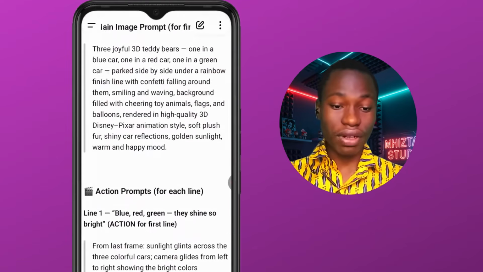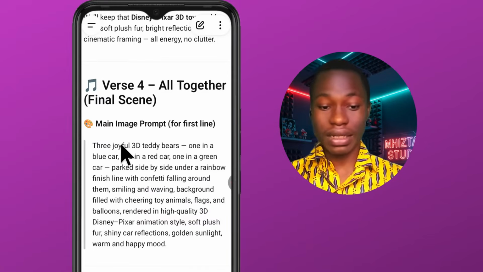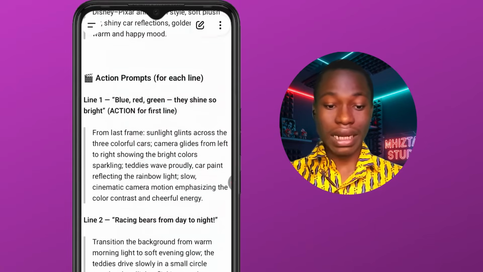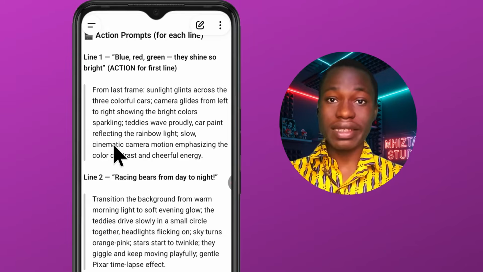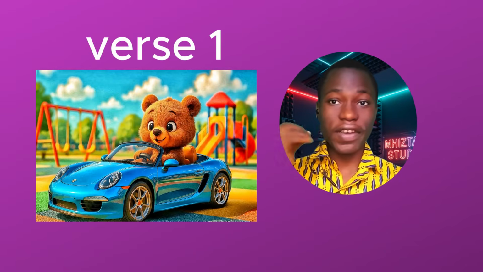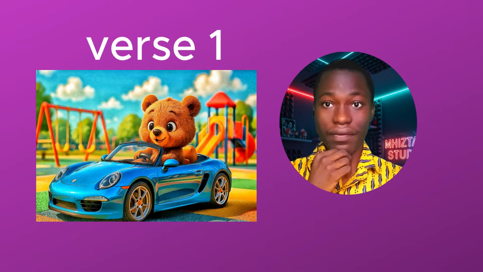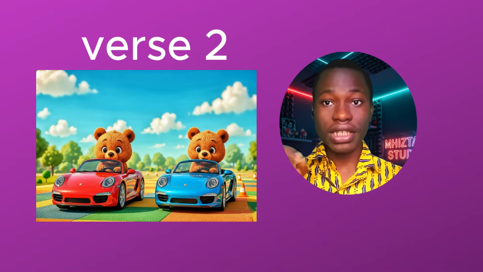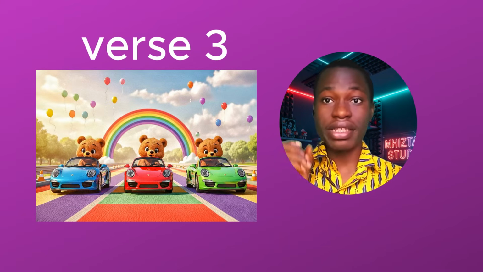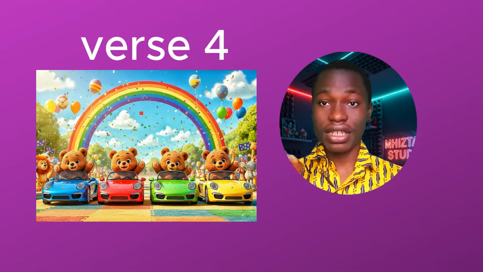And same thing I did for the final version, which is the fourth one. Okay, this is the image prompt and the action prompt on this. So I'm going to show you guys the images that I generated. This is the first image for the first verse. Okay, this is the second image for the second verse. This is the third image for the third verse, and this is the fourth image.